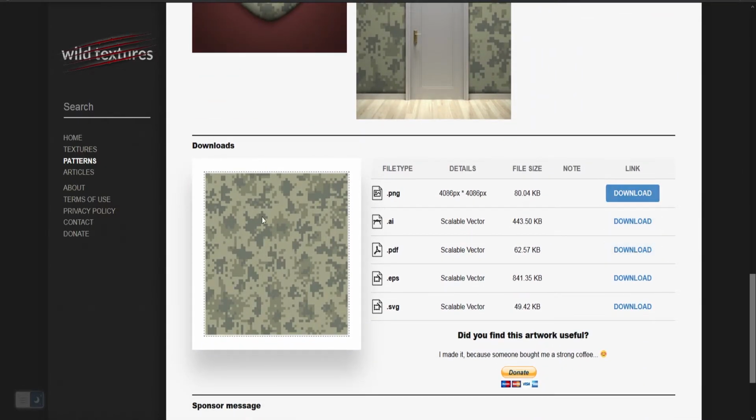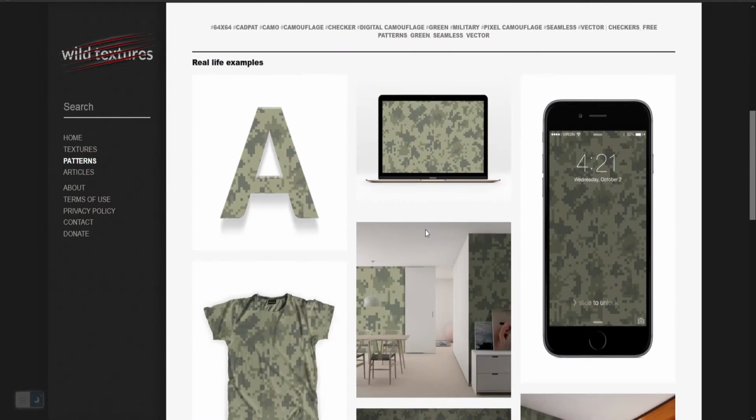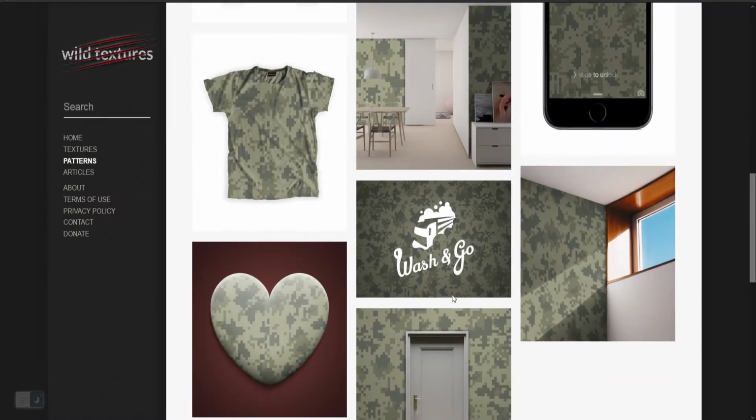And you can download this particular texture pattern in Portable Network Graphics, Adobe Illustrator, Vector Style, PDF, EPS, which is also a scalable vector, SVG, which is also a scalable vector. So you can get whatever patterns or whatever textures you see on this website and use them in all these various ways, and look how great they look on all the different things. And one thing about the website that I just love is the fact that they show you all these different uses, so you already know before you use them they can be used in all these different ways.